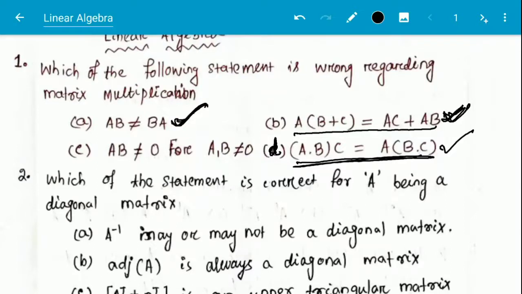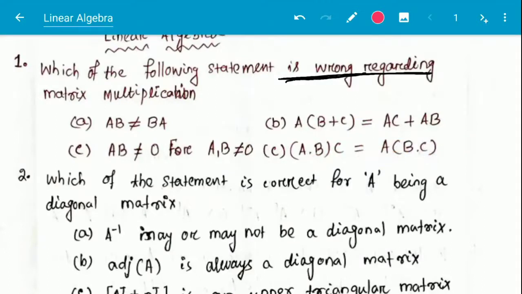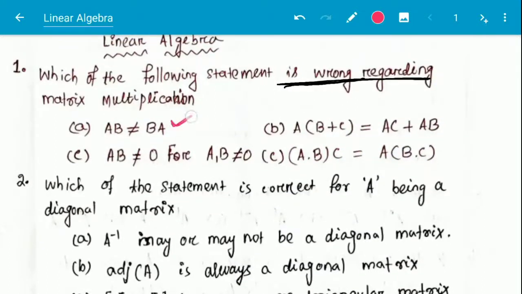And the question is asking about which is the wrong statement regarding matrix multiplication. So here option A is correct. This is not the same. Option B is also correct. This is the distributive property, and option D is also correct.